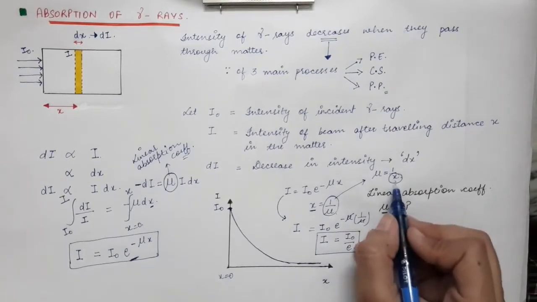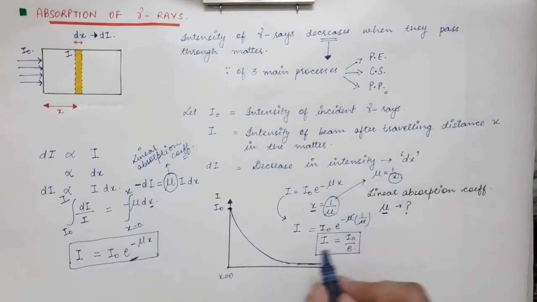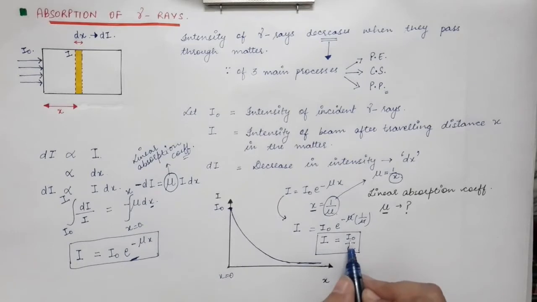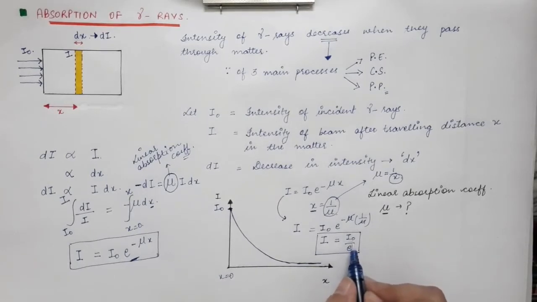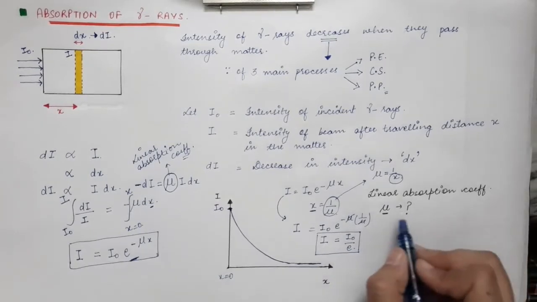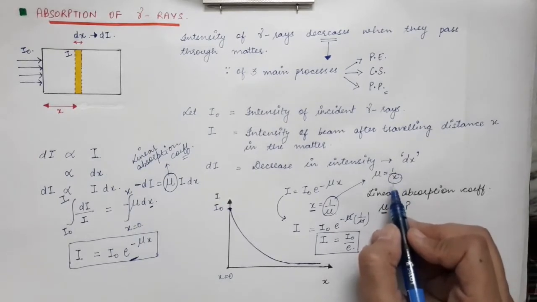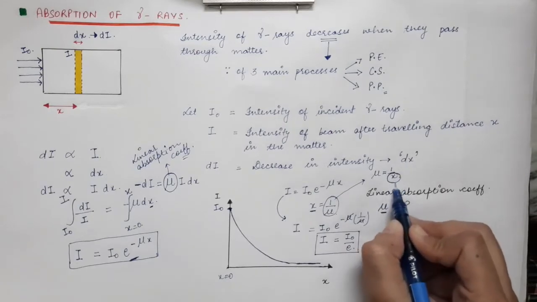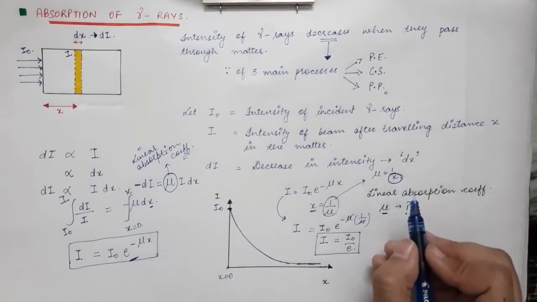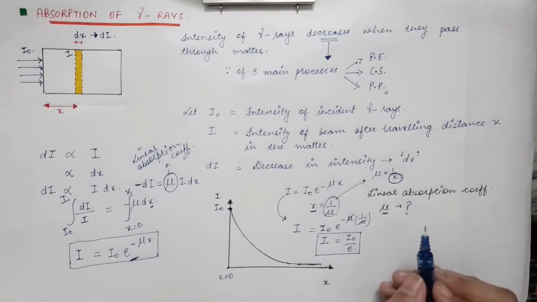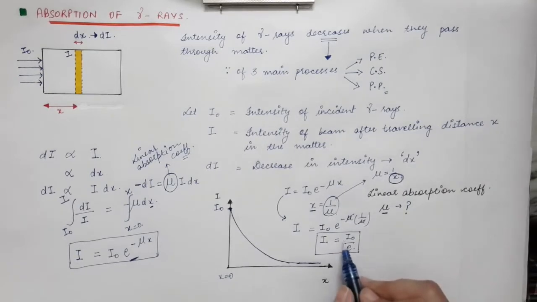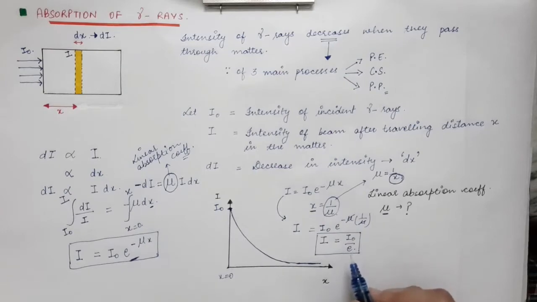So x is the thickness in the material at which the intensity is reduced to 1 by e of its original value. So the linear absorption coefficient of a medium for gamma rays can be defined as the reciprocal of the thickness of the material at which the intensity of the gamma rays decreases to 1 by e of its initial value.